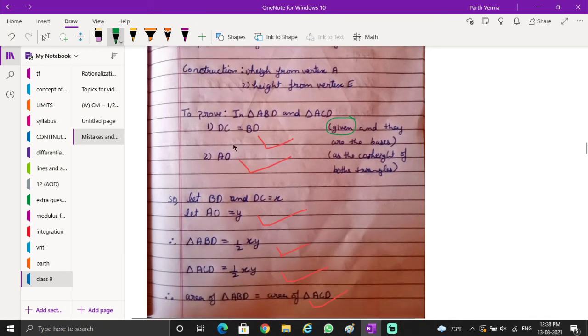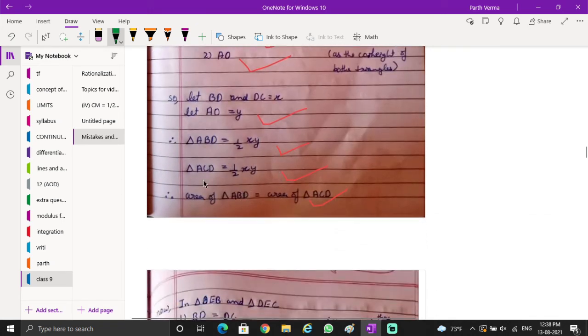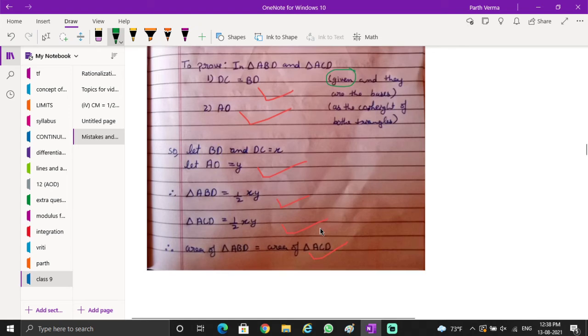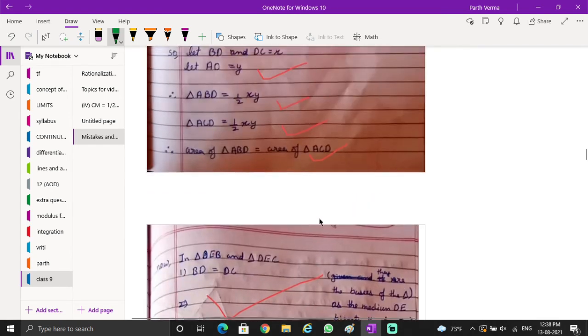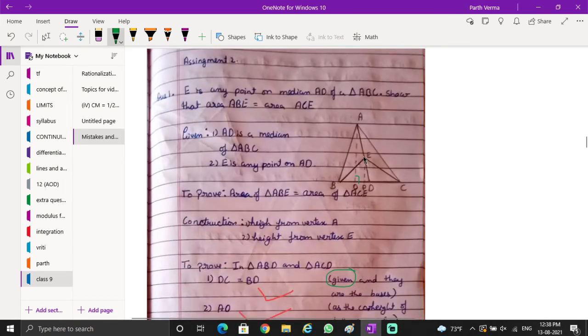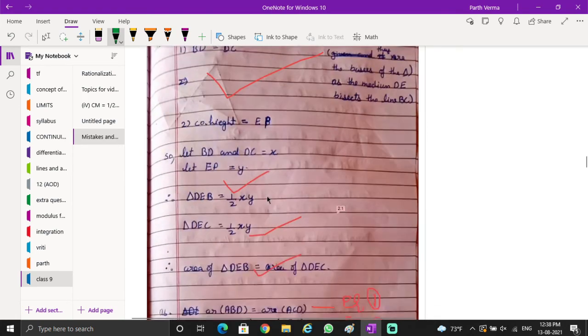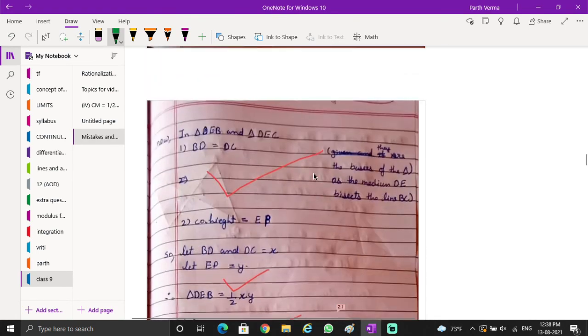Okay, then she's labeling them as x and y, then she's writing half xy, and half xy is the area of both the triangles. This is the height of ABD also, or ADC is an obtuse angle triangle, but the height is this much only, no? From this base it has been raised till point A. Okay, so that's why I loved this presentation. Heights were clearly mentioned, and for the smaller triangle, what's the height? The height is EP. So she's writing that the height is EP, and in that way it is correct.